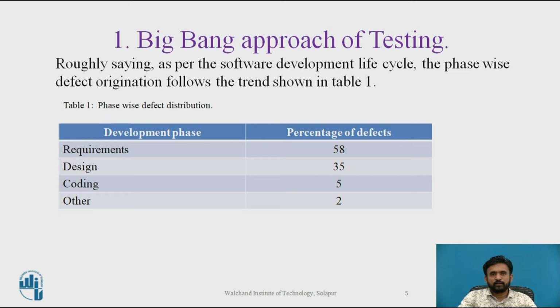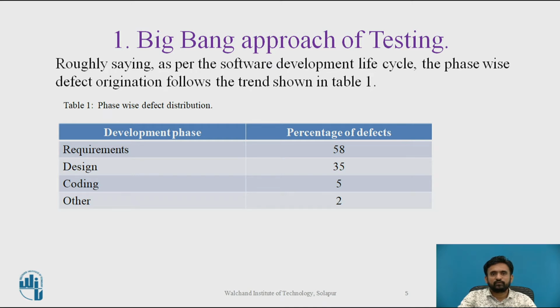Here, the Big Bang approach has the main thrust of black box testing of software, to ensure that the requirements as defined and documented in the requirement specification and design specifications are met successfully. Testing done at the end of the development cycle may show defects pertaining to any phase of development, such as requirement, design and coding, and roughly speaking, the phase-wise defect origination follows in the following table.